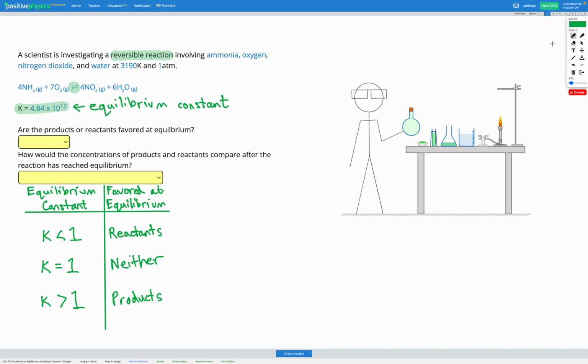So let's go ahead and try this question. So in this one, our K value is 4.84 times 10 to the power of 12. So times 10 to the power of a positive number means we have a really big value. So if we were to compare K with 1, in this example, K is much greater than 1. So first we'll ask, are the products or reactants favored at equilibrium? So looking down here, when K is greater than 1, our products are favored at equilibrium.